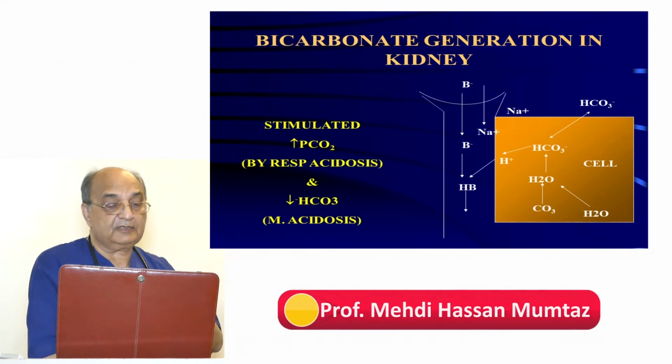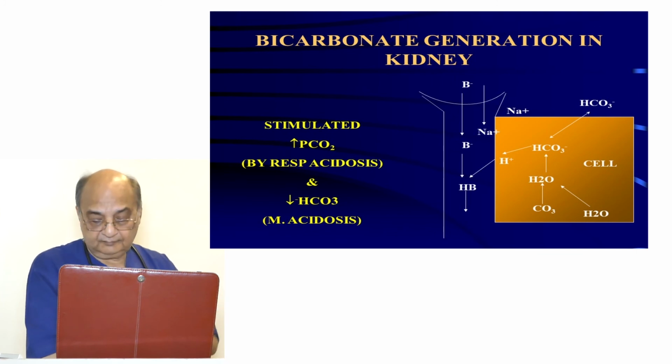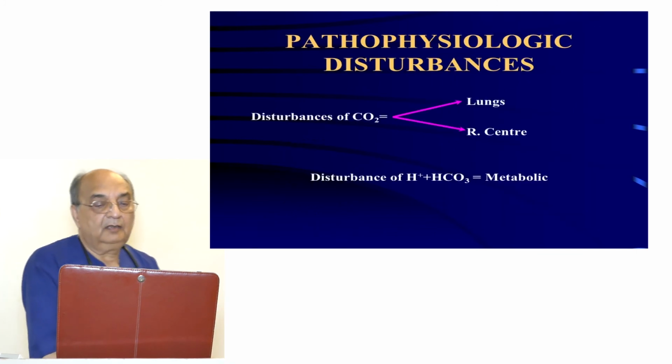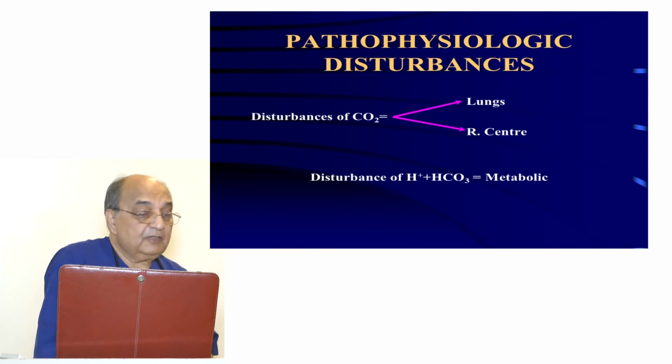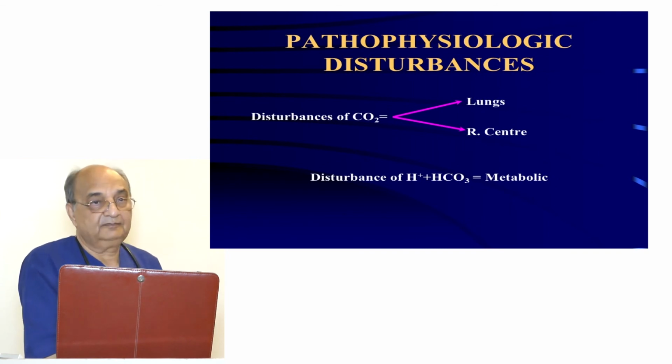This whole process is stimulated if there is hypercarbia or a reduction of bicarbonate. It means both metabolic acidosis and respiratory acidosis stimulate this mechanism. Now, disturbance of carbon dioxide takes place when there is either a problem in the lung or a problem in the respiratory center. And disturbance of bicarbonate, if it is reduced or increased, is called a metabolic problem.